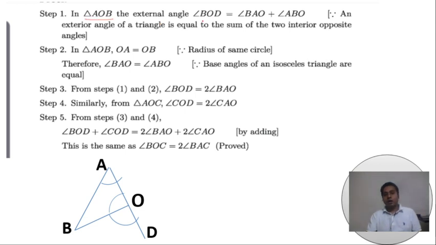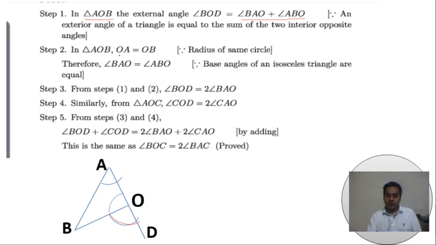Then in this triangle, BOD is an exterior angle. I have already discussed that an exterior angle of a triangle is the sum of the other two interior angles. This is a property of a triangle. Another point: if we consider AOB, AO is equal to OB.